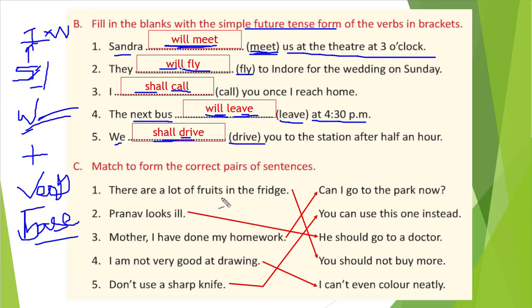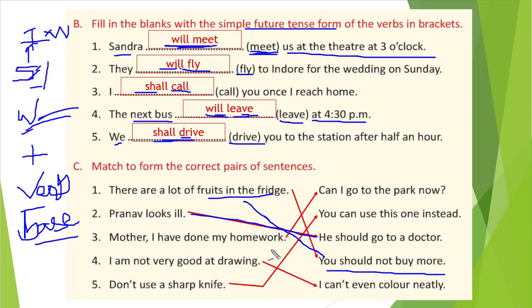There are a lot of fruits in a fridge. You should not buy more, right? If you have a lot of fruits, why will you buy? Correct? So you should not buy. So here we just need to match the appropriate sentences. Pranav looks ill. You can see, can I go to the park now? You can use this one instead. He should go to doctor. Whenever you are ill or sick, what will you do? You will go to doctor. So this one is the correct answer. You should go to doctor. For this one, this is the correct answer, right? You should not buy more.